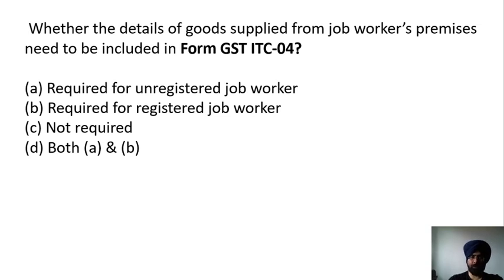Whether the details of goods supplied from the job worker's premises need to be included in Form GST ITC-04: required for unregistered job worker, required for registered job worker, not required, or both A and B?